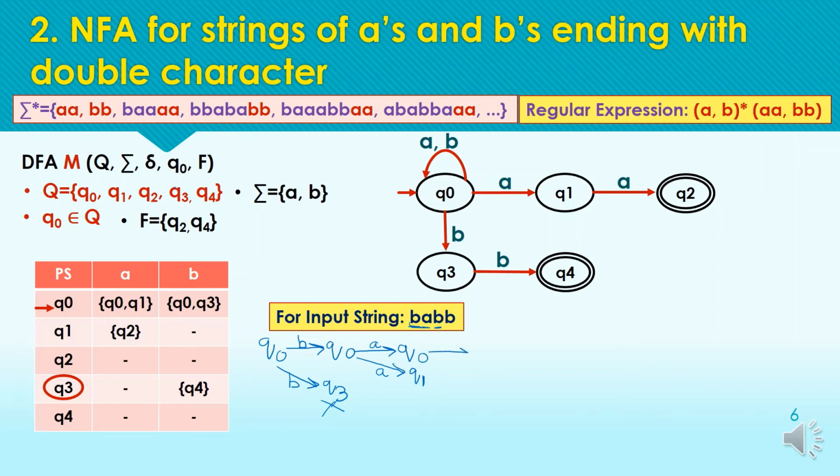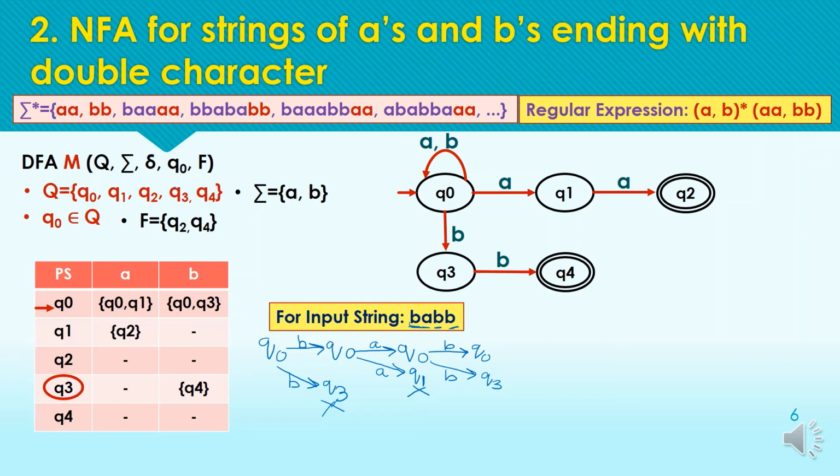So from q0, for input symbol B, we are moving one to the state q0, and one to the state q3. From q1, as we are having no path for the input symbol B, this path also ends here. We cannot continue with this path.